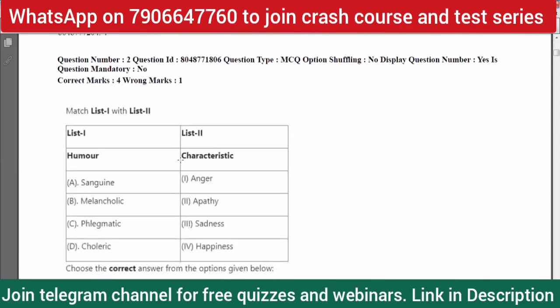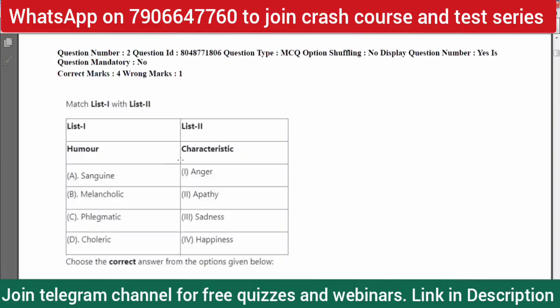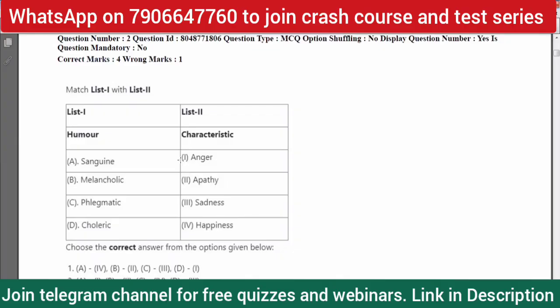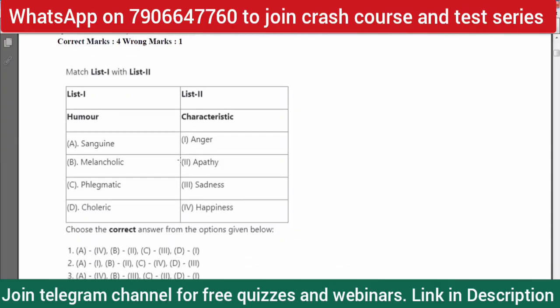The next question is a column matching. You can also see there are different formats through which questions are asked. There are 2 lists and you have to match the columns. There are humors and their characteristics.